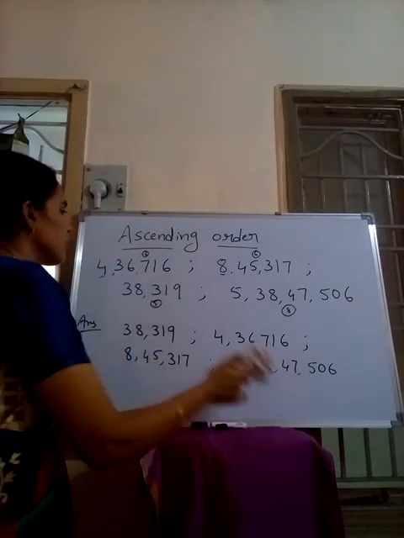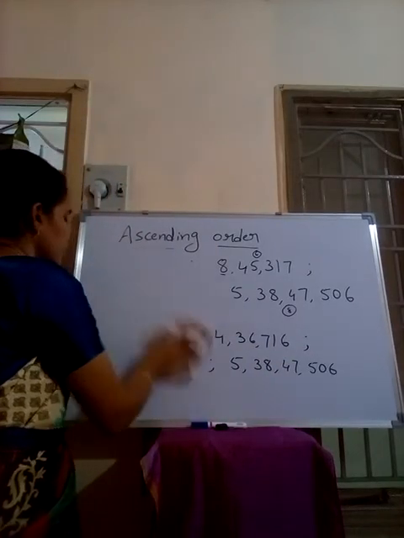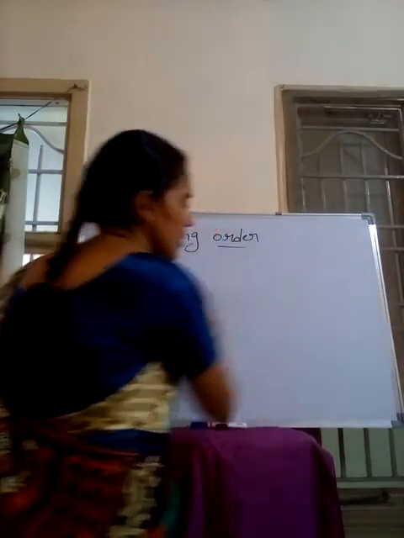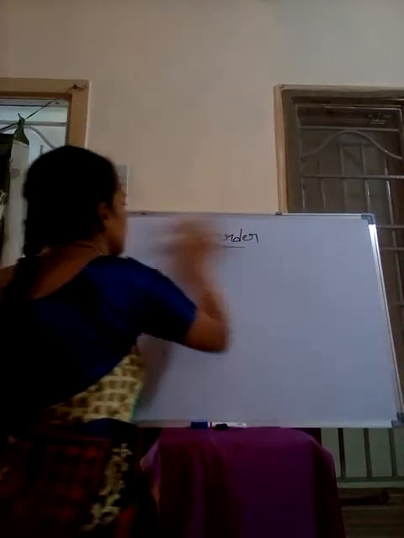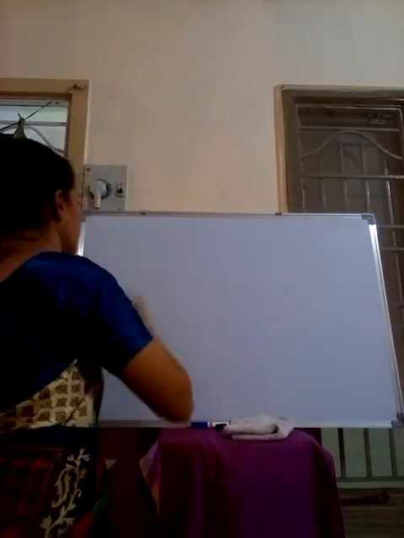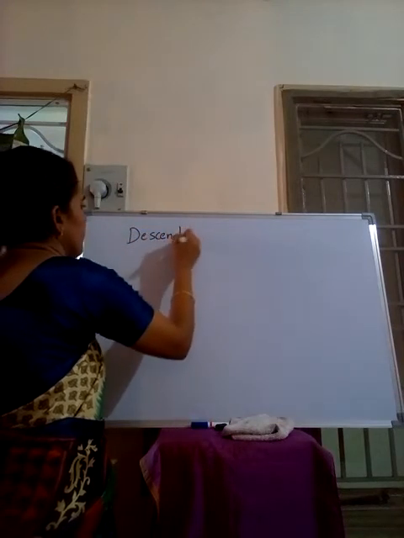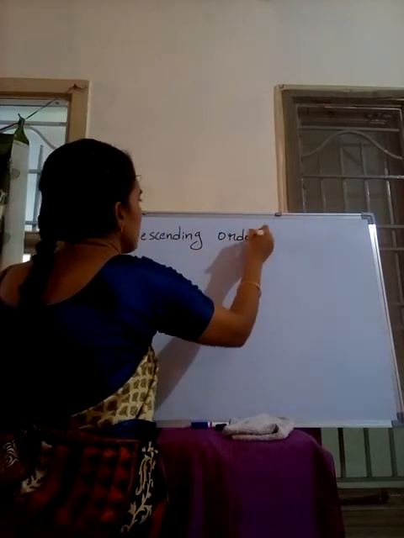Now we'll see descending order. What is descending order? You know what descending order means. Yes, arranging the numbers from big to small. Descending order.